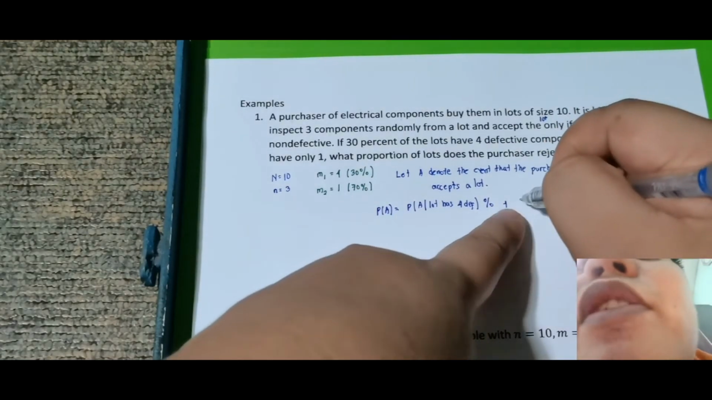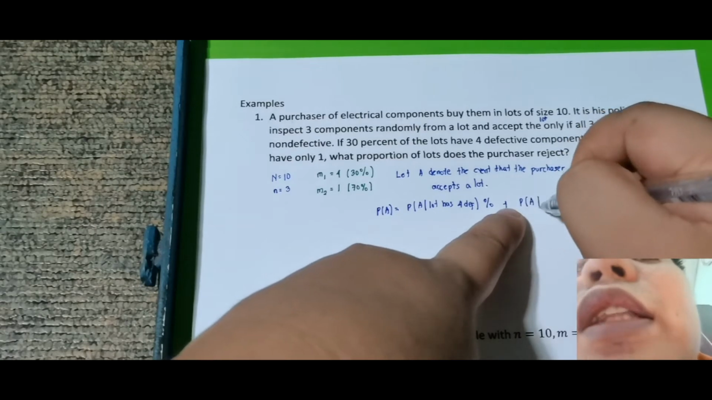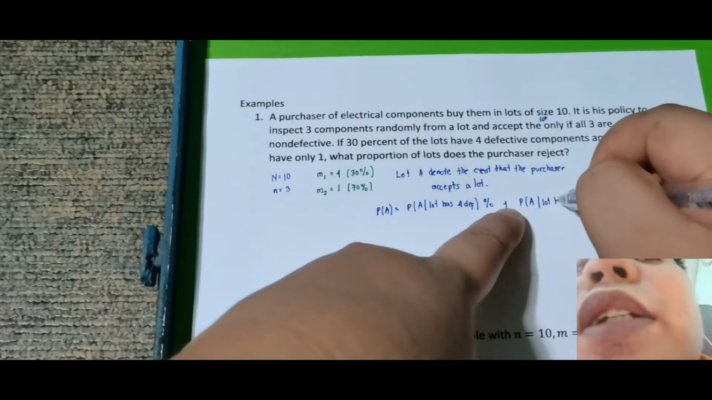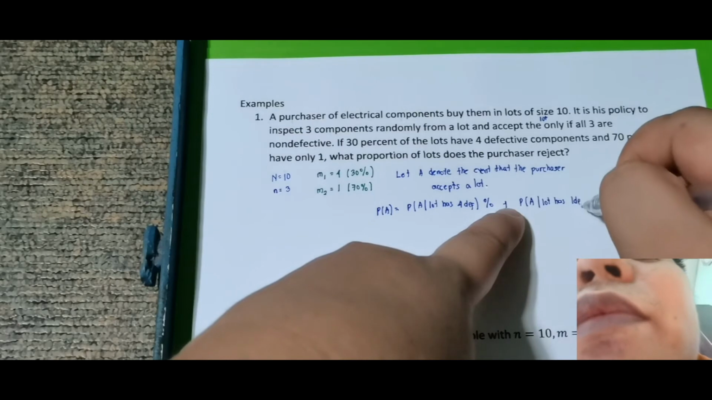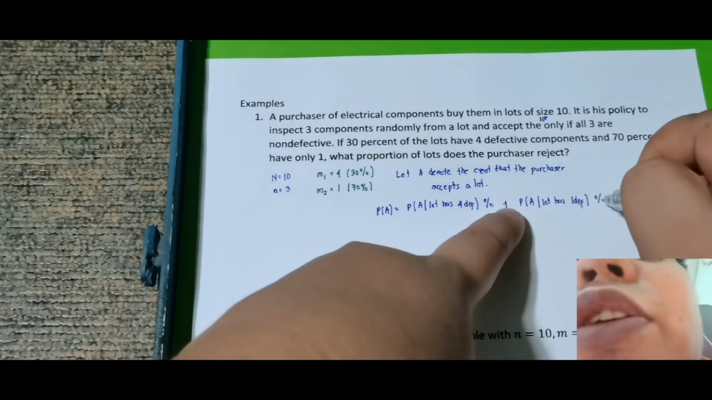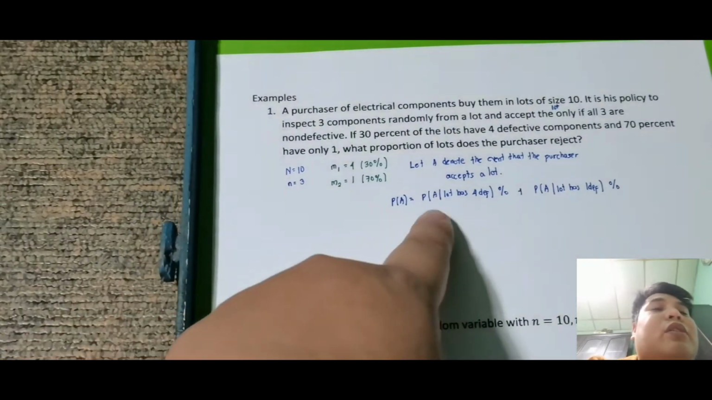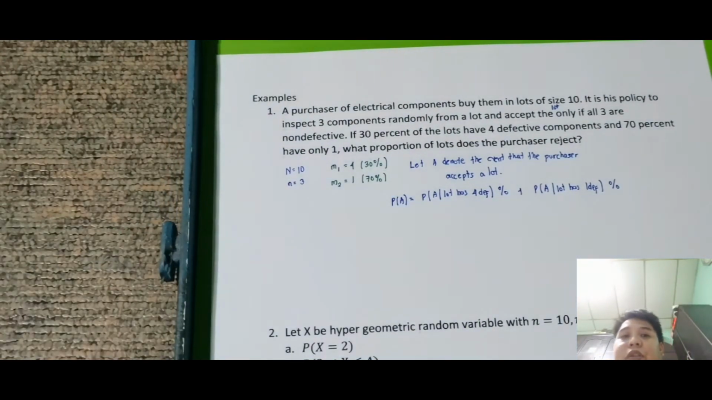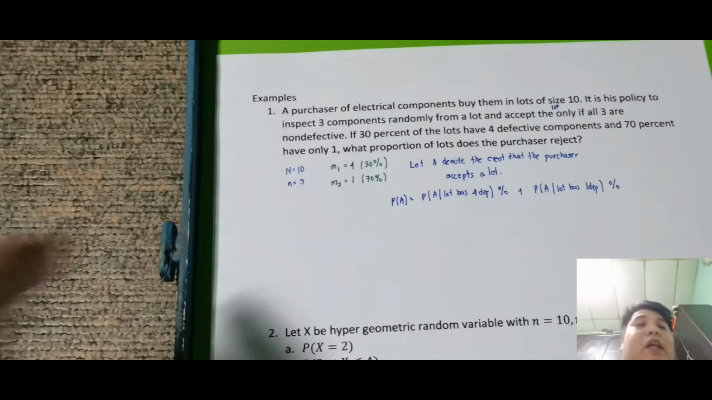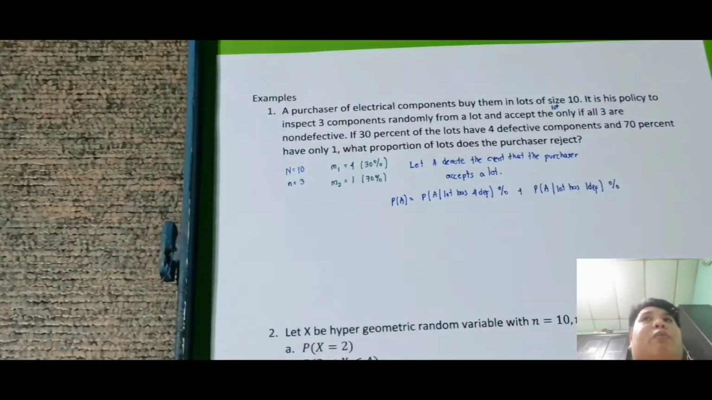Then plus, yung probability na binili niya yung lot, given na yung lot has 1 defective. Then yung percentage naman dun is 70%. So now, dito papasok yung hypergeometric random variable. Hindi ko na totally compute yung pagiging conditional probability niya. Conditional siya in a sense na may condition lang, bibilhin ko siya given na may lot na 4 defective. Proportion lang talaga yung kinukuha ko.